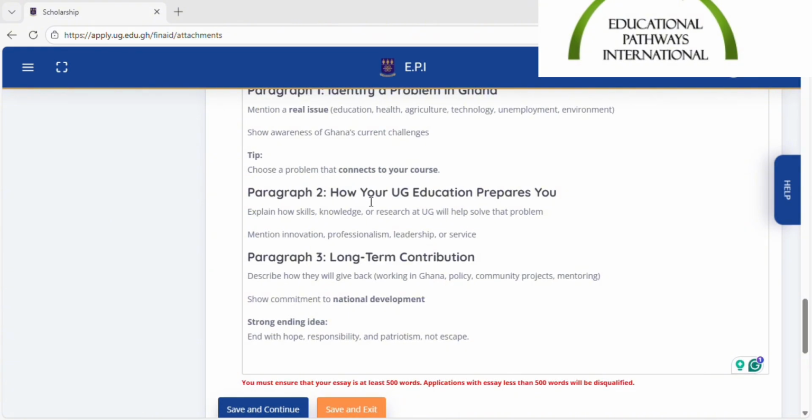At University of Ghana, there are always seminars, there are always career seminars going on, but a lot of students don't attend these things, and it's just really crazy. So talk about the other things that University of Ghana offers: the mentorship, the career seminars, the guidance and counseling unit. Talk about all that.